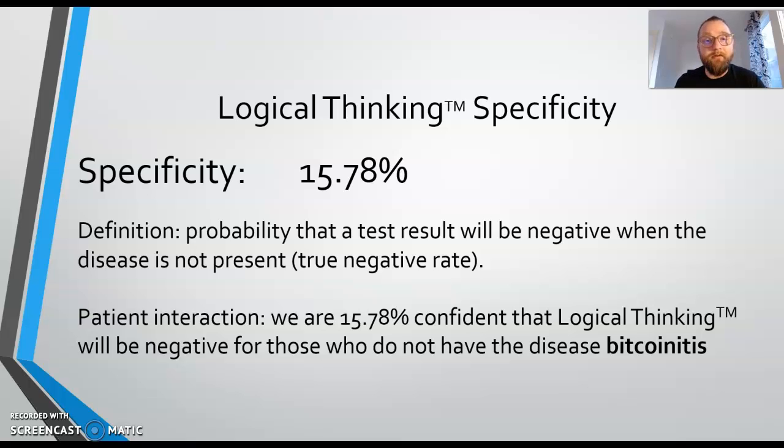The specificity for our logical thinking test was 15.78%. The definition of specificity is the probability that a test result will be negative when the disease is not present, also known as the true negative rate. When interacting with your patient populations, you can discuss this as saying, we are 15.78% confident that logical thinking will be negative for those who do not have the disease Bitcoinitis.